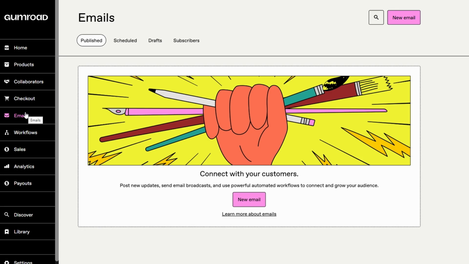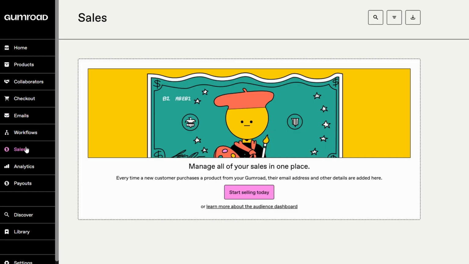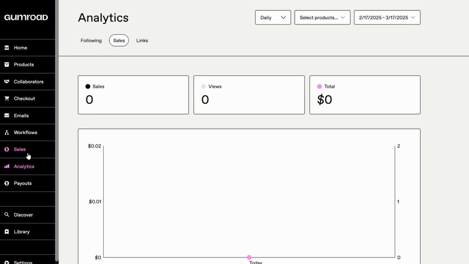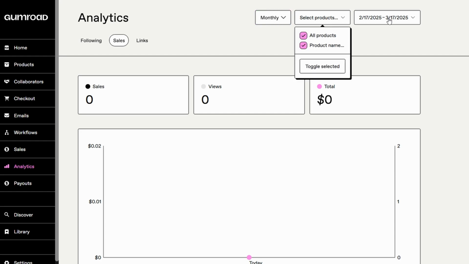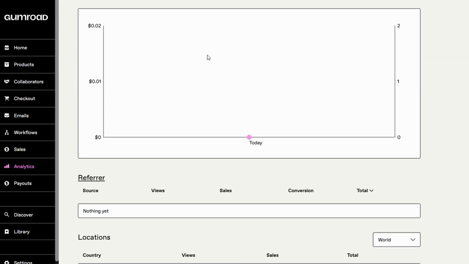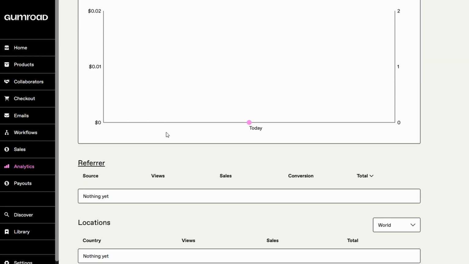Once your product is live and making sales, it's time to track your performance. Gumroad provides robust analytics that allow you to see how many views your product page is getting, how many people are clicking the buy button, and of course, how many purchases you've made. You can also track where your customers are coming from, whether it's social media, search engines, or direct links.